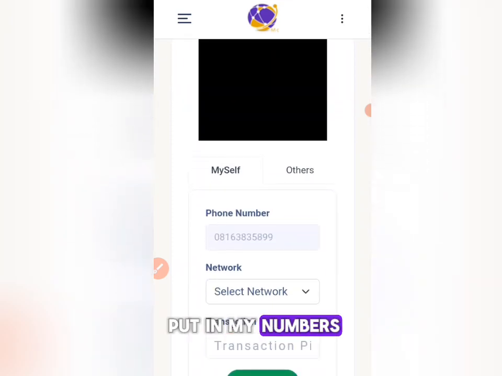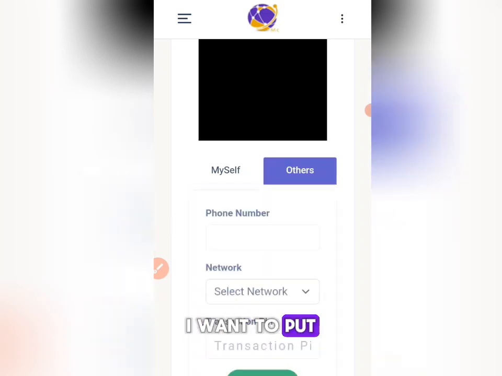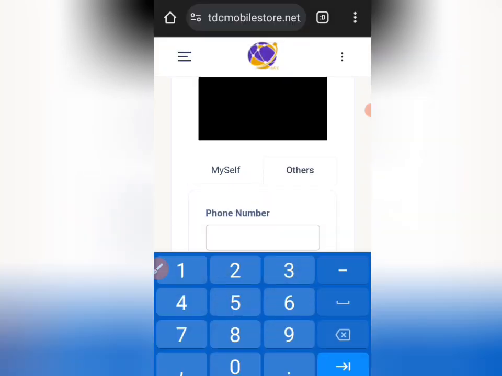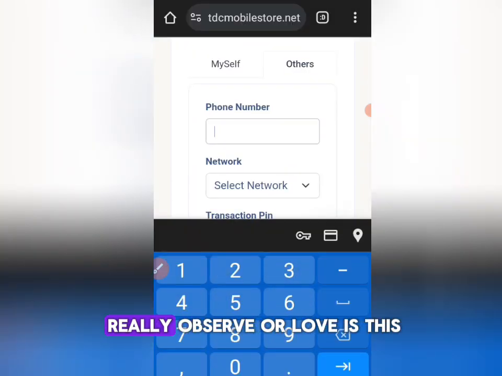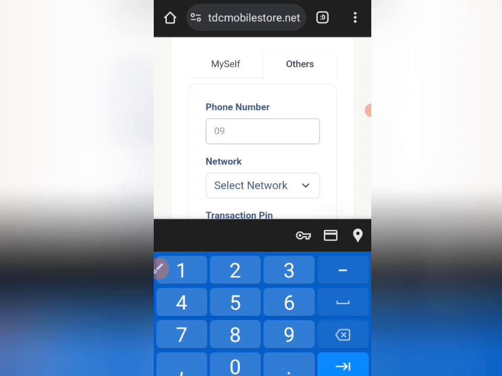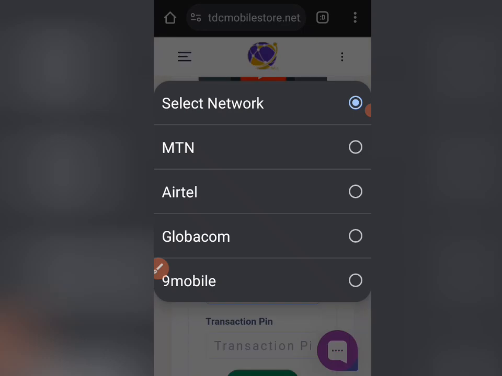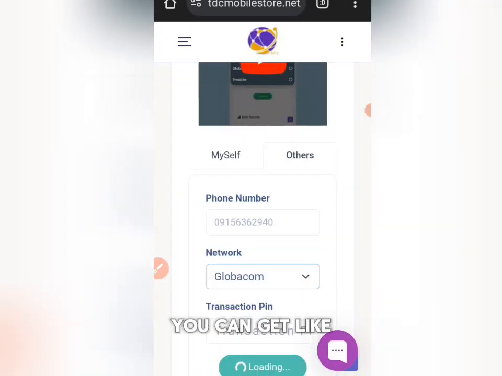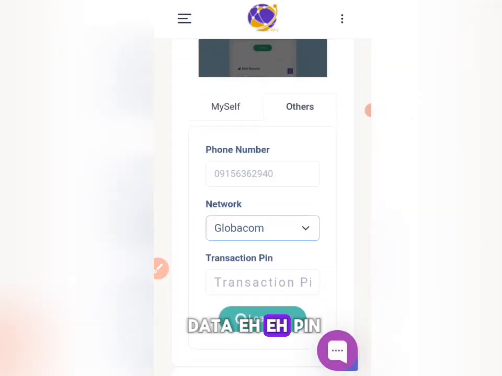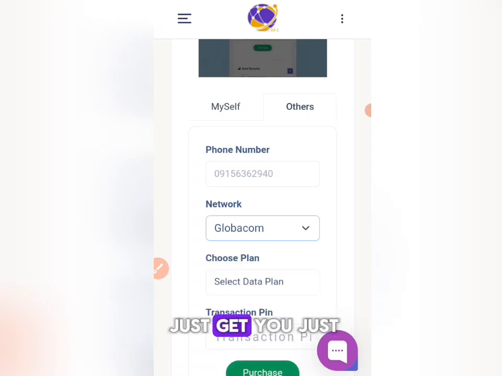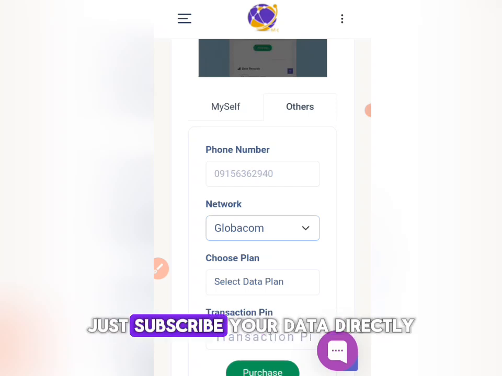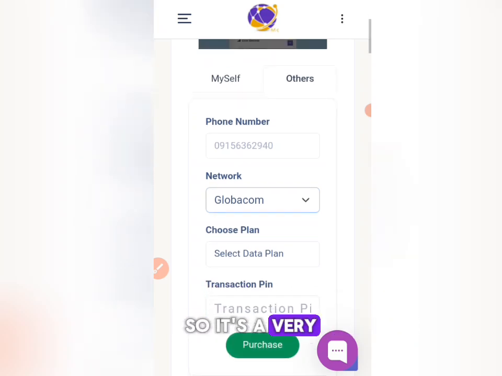So I want to put in my numbers. Okay, orders. I want to put in my number. And one thing that I really observe or love is this. 563629440. One thing I observe is this. You can get a kind of direct data pin. Just like when you want to buy airtime, you get those pins, you recharge, and you just buy the pin, and then when you recharge it, instead of becoming airtime, it becomes data directly. You just subscribe your data directly. So it's a very wonderful platform.